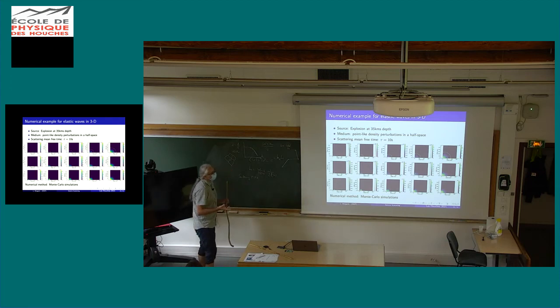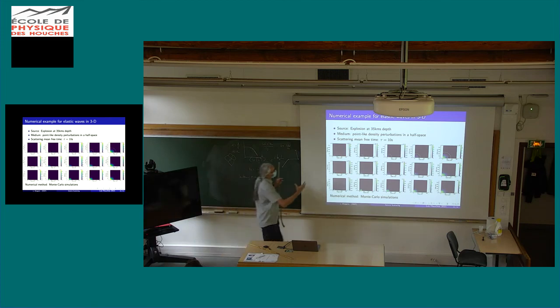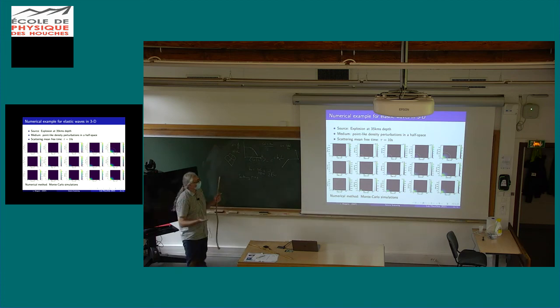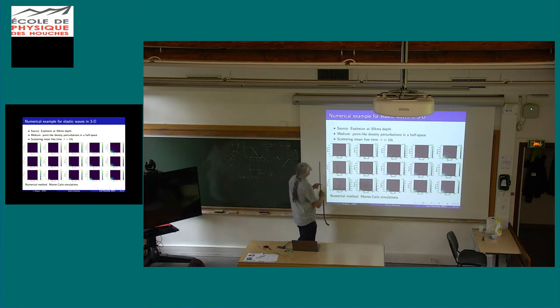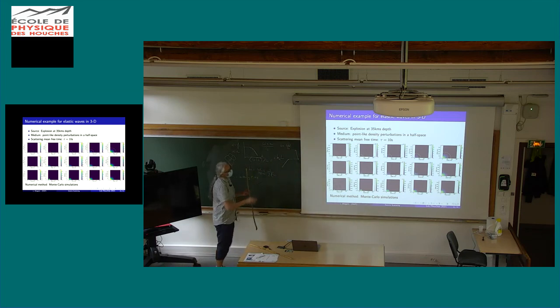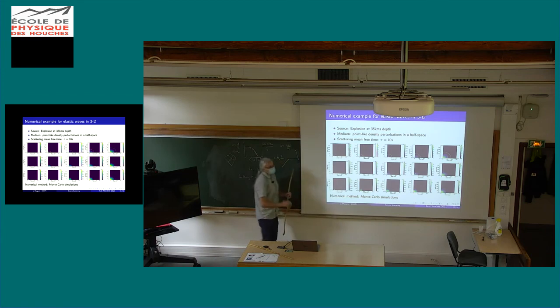Here, I just wanted to show you some numerical simulation to give you a sense of the difference between all the things that are contained in this equation. To show you really, in the simulation, the coherent and incoherent part. So it's a numerical experiment, very simple. We have a half space, we have a free surface here. So it's elastic, 3D. I'm not going to enter into the disorder, very simple. So point cloud density perturbation, super simple model. Already the scattering is not isotropic in this model because there are density fluctuations. And I take a mean free path of 10 seconds. It's not important. What is important is to see the dynamics.